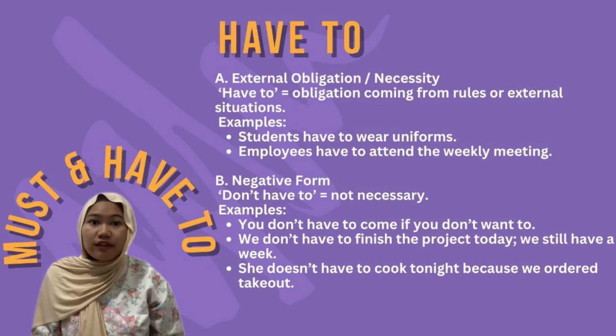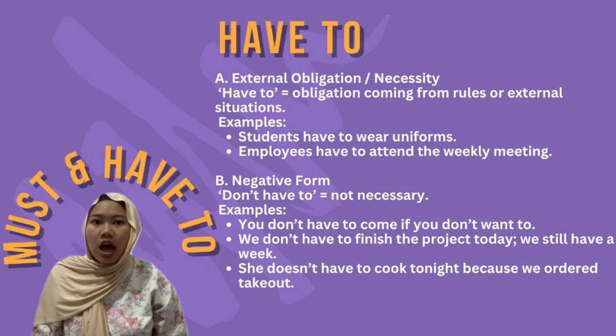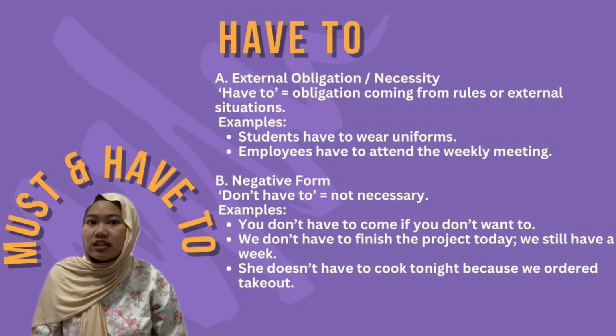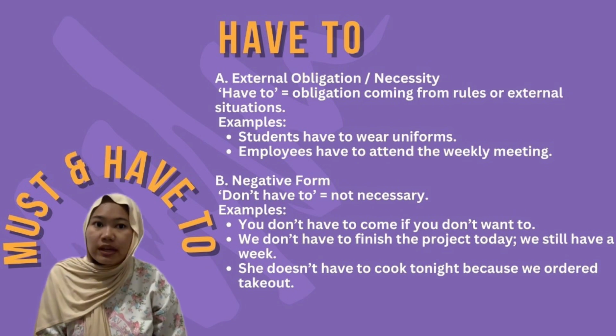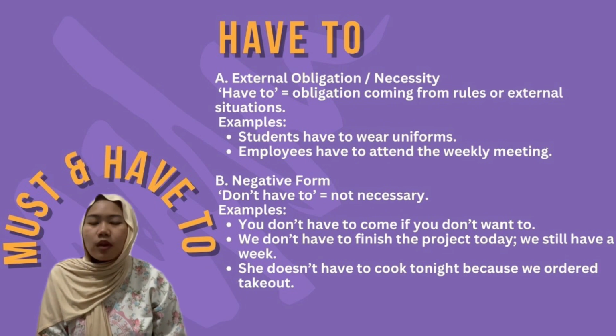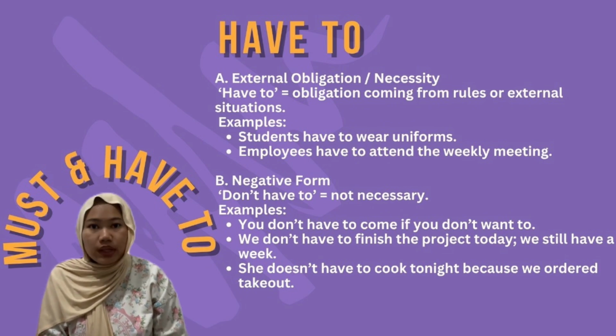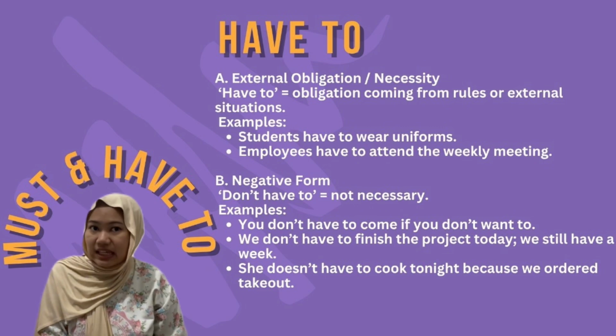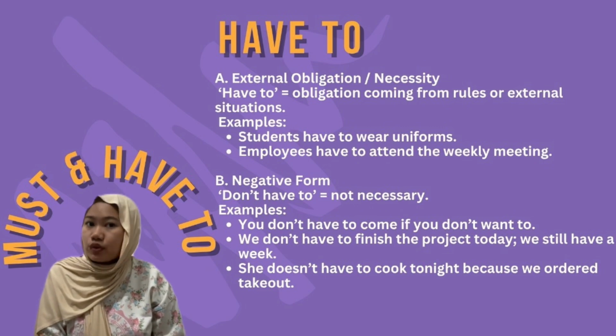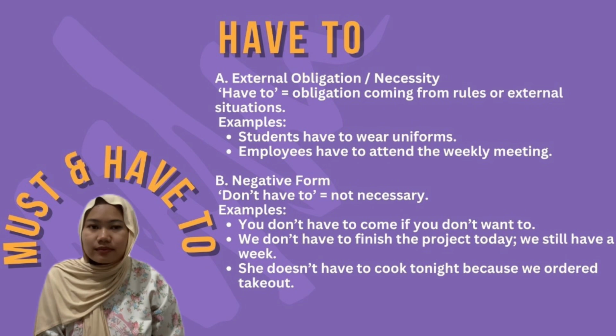And then in negative form, don't have to means not necessary. For example, you don't have to come if you don't want to. We don't have to finish the project today. We still have a week. She doesn't have to cook tonight because we ordered takeout.